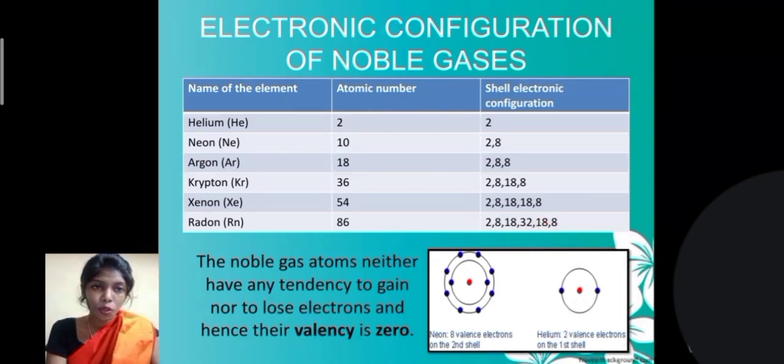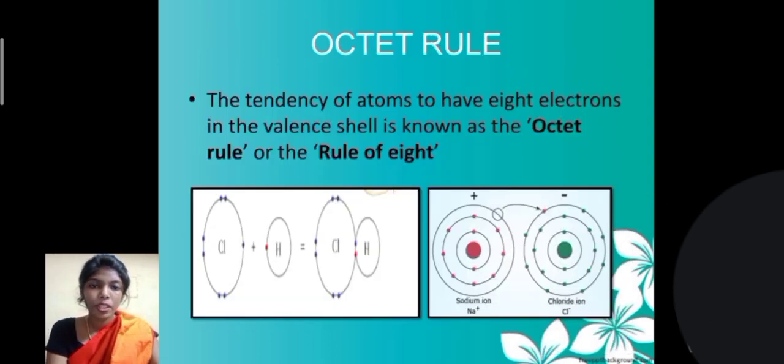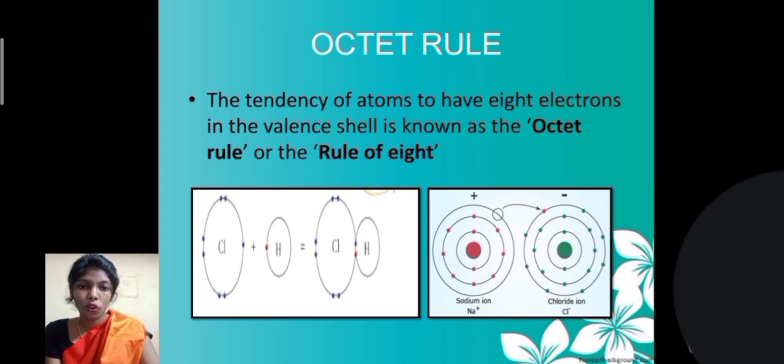Since these noble gases have a completely filled electronic configuration, they neither have any tendency to gain nor to lose any electrons, and hence their valency is 0. Next we will see the octet rule. Let us see one example. Chlorine has only 7 electrons in its outer shell and needs one more electron to become 8.